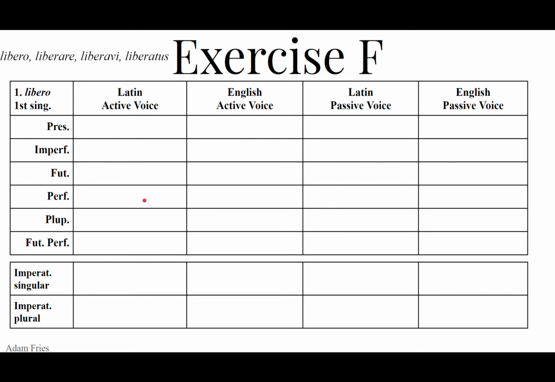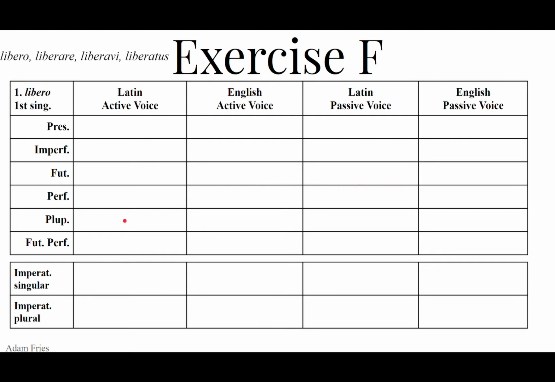Liberavi. The perfect endings are i, isti, it, imus, istis, erunt. Liberavi, I freed, I have set free, I did set free. Passive, liberatus, a, um sum. We use the present of sum as the helping verb. Liberatus sum, I was set free, I have been set free. Happened in the past.